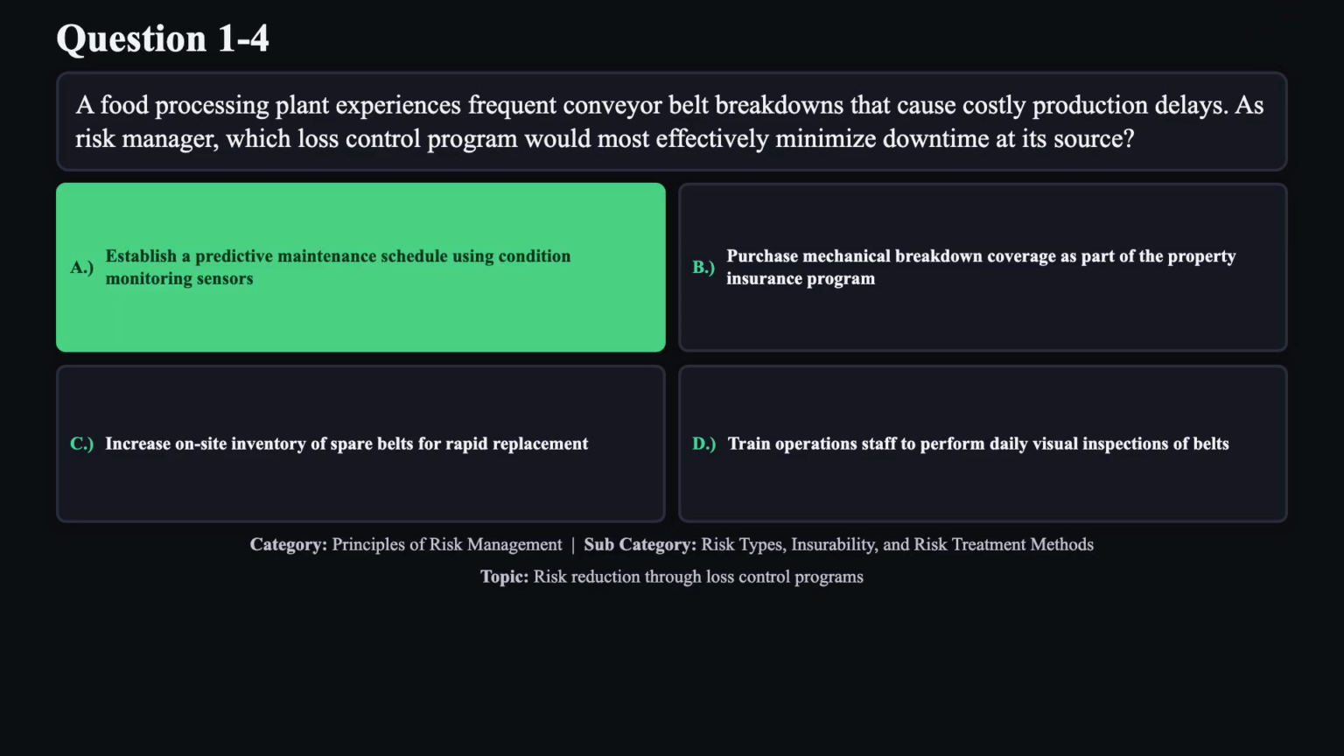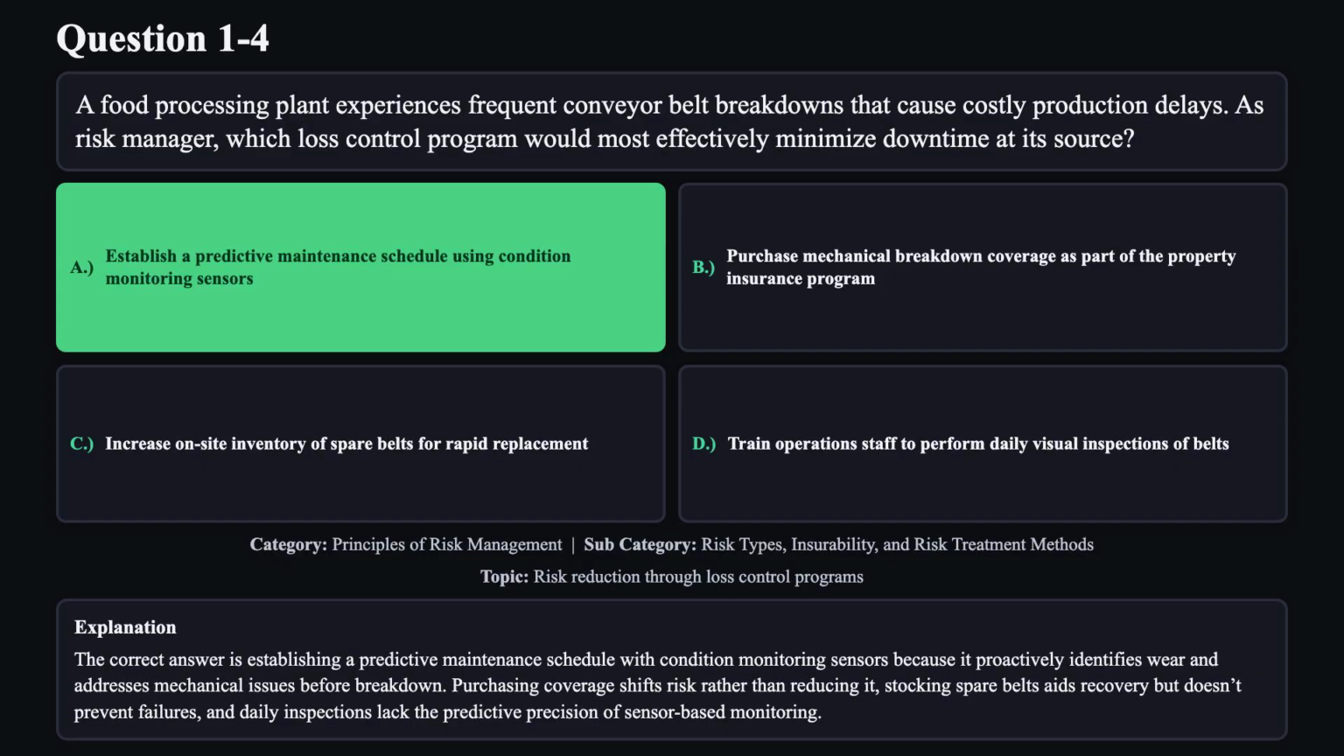The correct answer is A. The correct answer is establishing a predictive maintenance schedule with condition monitoring sensors because it proactively identifies wear and addresses mechanical issues before breakdown. Purchasing coverage shifts risk rather than reducing it. Stocking spare belts aids recovery but doesn't prevent failures, and daily inspections lack the predictive precision of sensor-based monitoring.